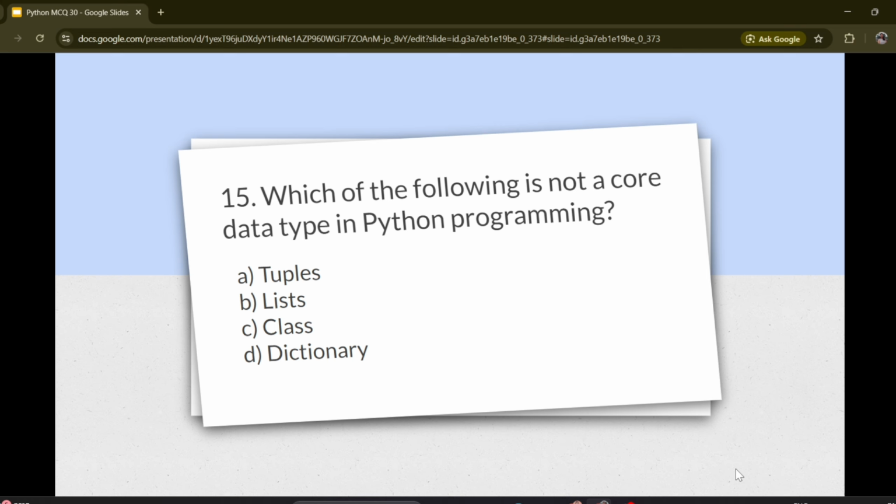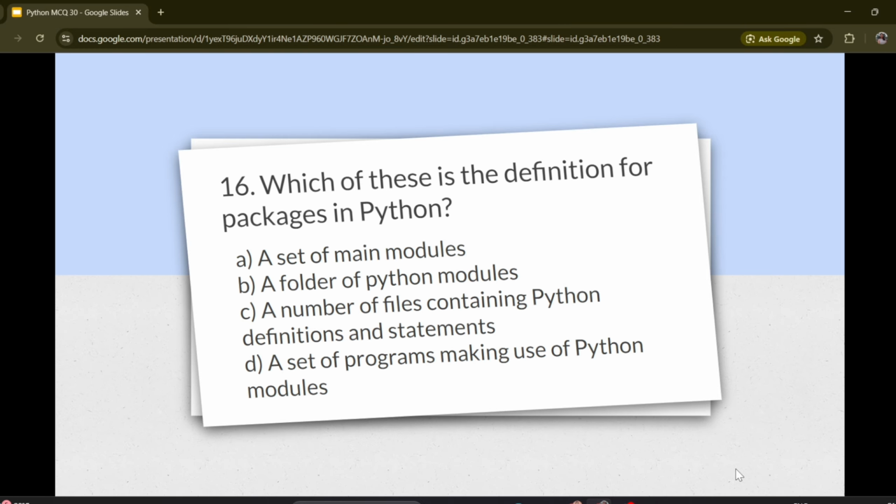Options are A. Tuples, B. Lists, C. Class, D. Dictionary. Correct answer is C. Class. Question number 16. Which of these is the definition for package in Python?